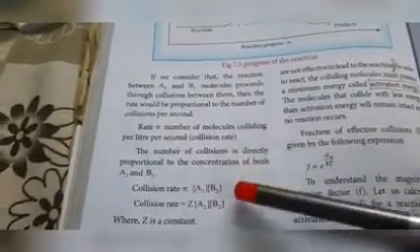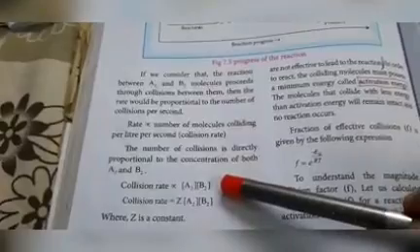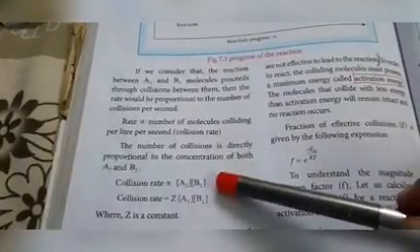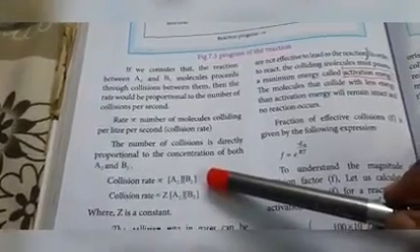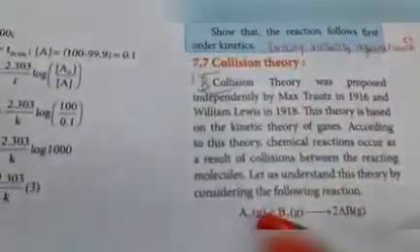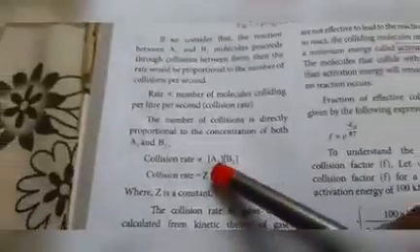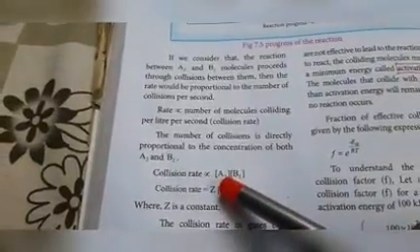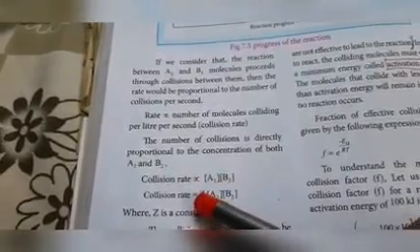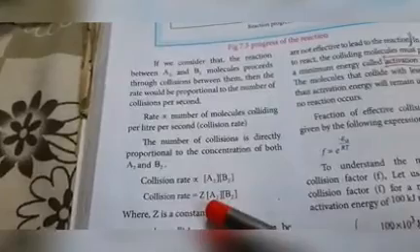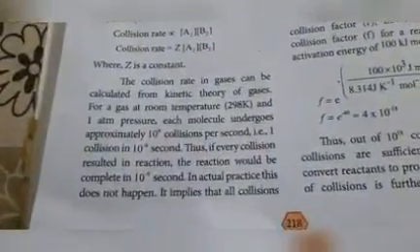So this can be written like this: collision rate is directly proportional to the initial concentration of reactant. Here the reactants are A2 and B2. So rate is directly proportional to the concentration of A2 and B2. If you cut proportional and use equal to, it means you have to add a constant. Here Z is a constant.